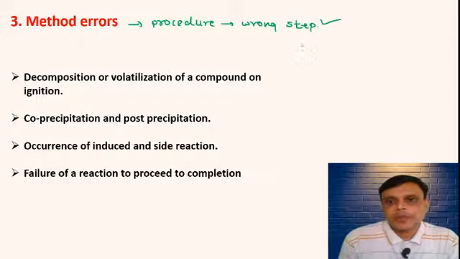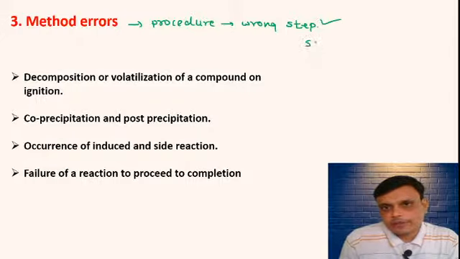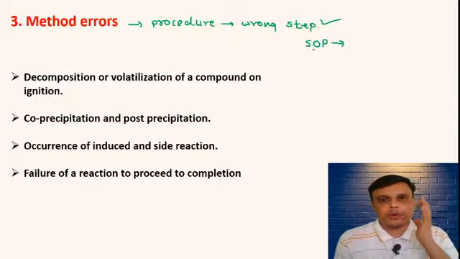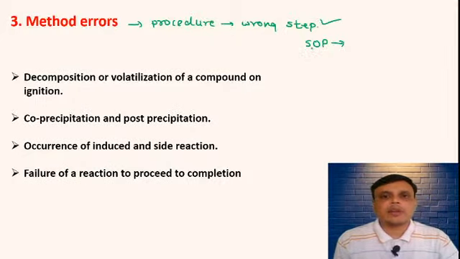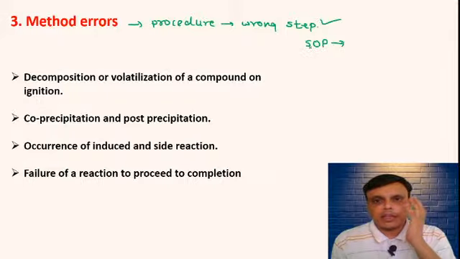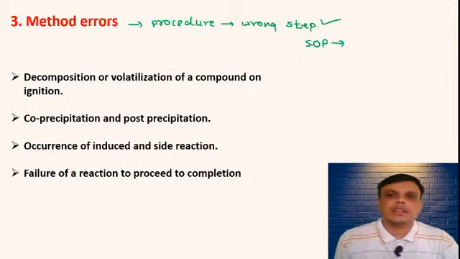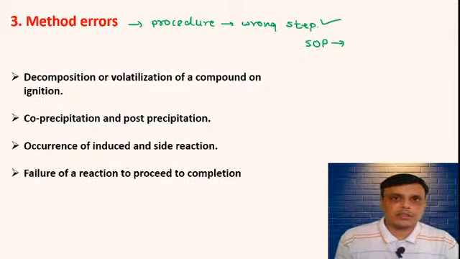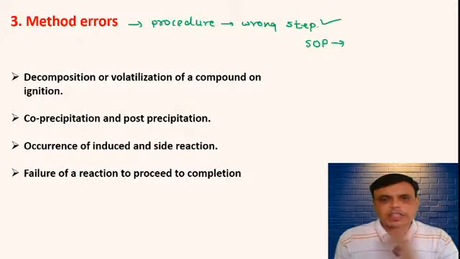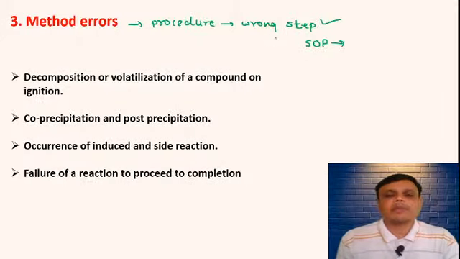So we have to follow the SOP. SOP means what? Standard operating procedure. That procedure must be calibrated, that procedure must be free from mistakes or errors. Then only we can use that method.